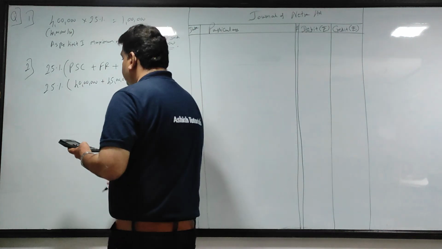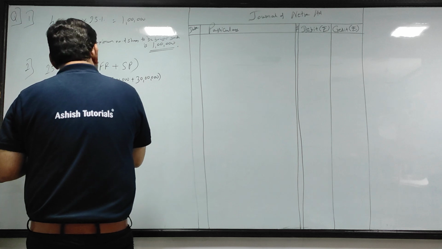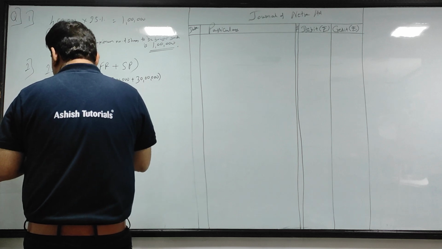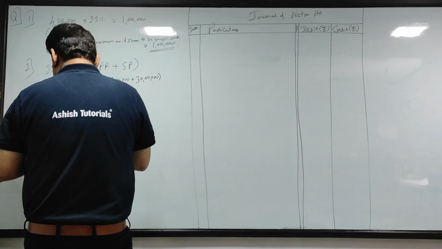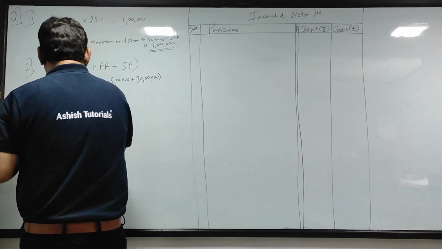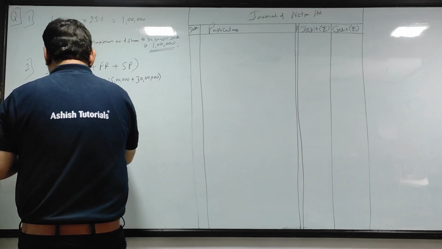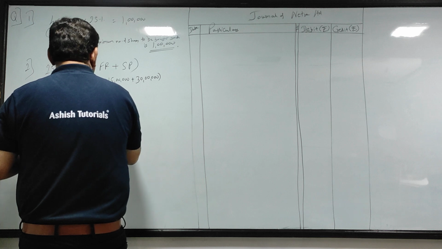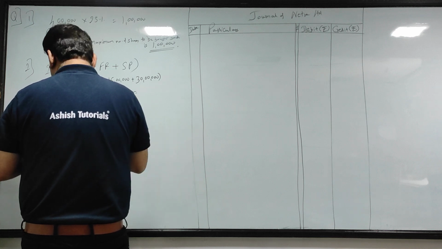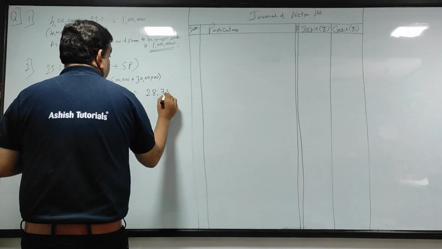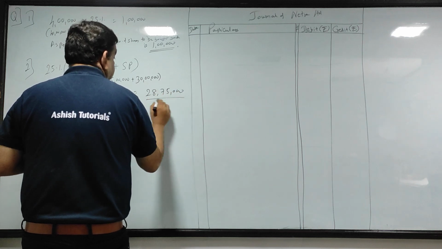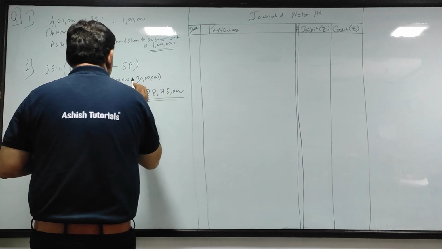Let's compute. So 40 plus 45 plus 30, 1 crore 15 lakh. So 25% of 1 crore 15 lakhs gives you 28 lakh 75,000. Okay.